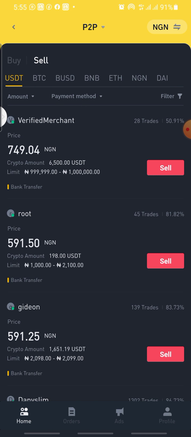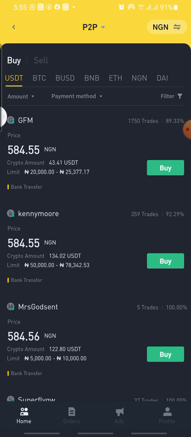You'll be the one that will buy the coin. Because if you check the rate here now, it's different from the rate on the other side. You'll be the one that will be buying from here. Then here will become your own sale, not buy again. So let me explain what I'm talking about. Let's say for example you have 100,000 naira. You click on this particular filter, like I explained before.